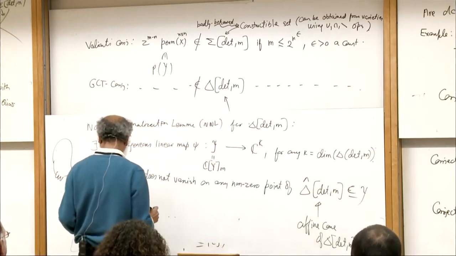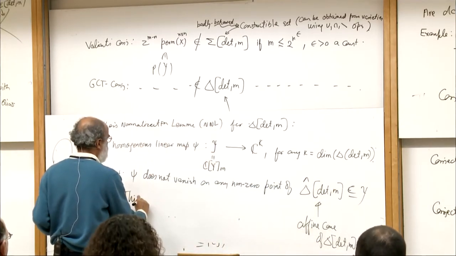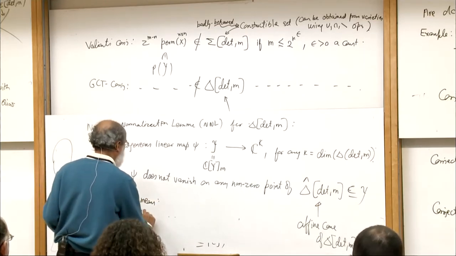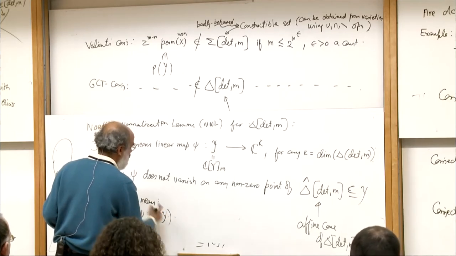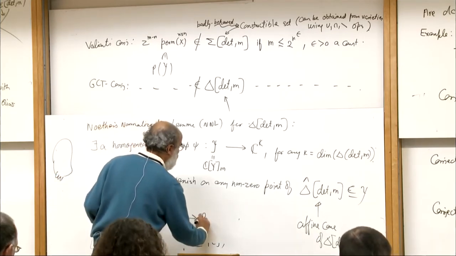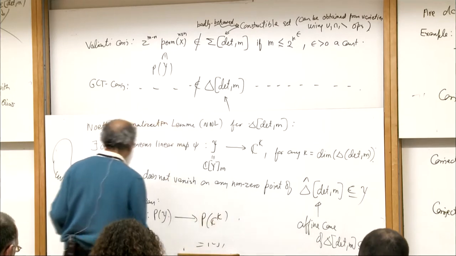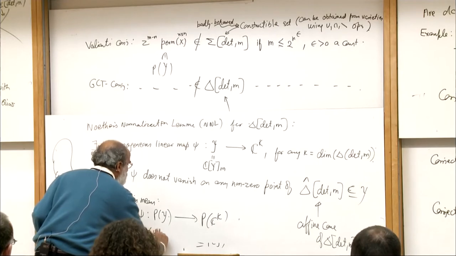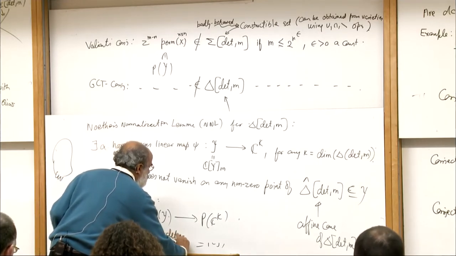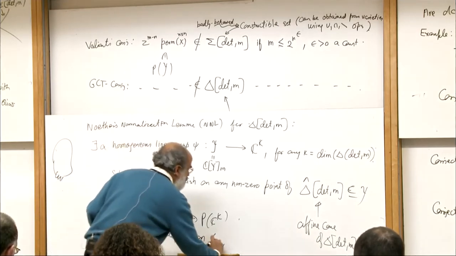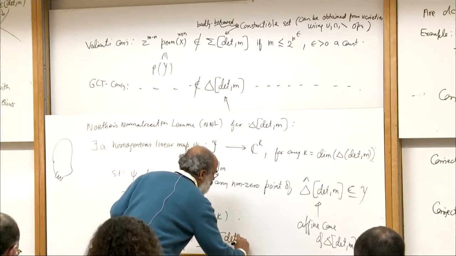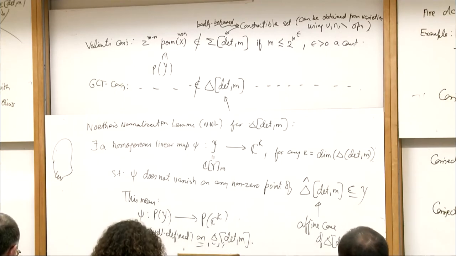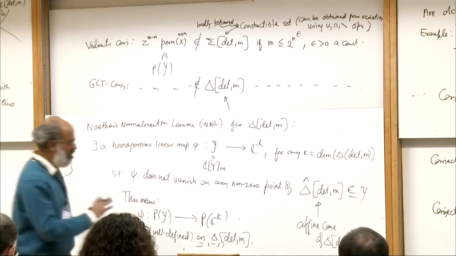This means that corresponding to psi, the map from the projective space, which is not everywhere defined, is regular or well defined on this variety. So there exists such a homogeneous linear map; that is Noether's normalization lemma for this variety.